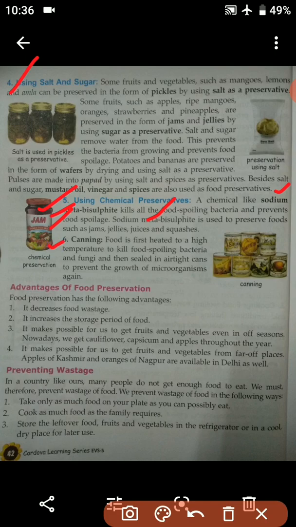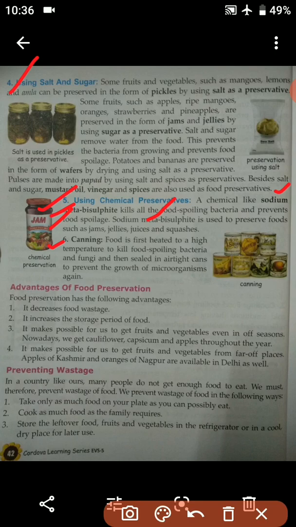So number 6 is canning. Food is first heated to a high temperature to kill food spoilage bacteria and fungi and then sealed in airtight cans to prevent the growth of microorganisms again. So students, in canning, food is first heated.